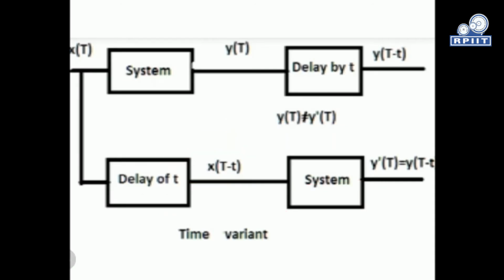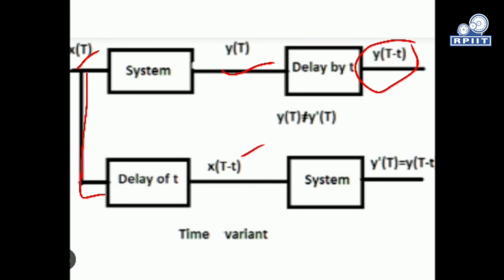So you can see this is the time variant system. Here x(t) is the input, and we will get the output of the system y(t). If we put a delay of T in the output, then we will get the delayed output response y(t minus T). Similarly, we have an input x(t); if we put a time delay in the input, we get the delayed input x(t minus T).